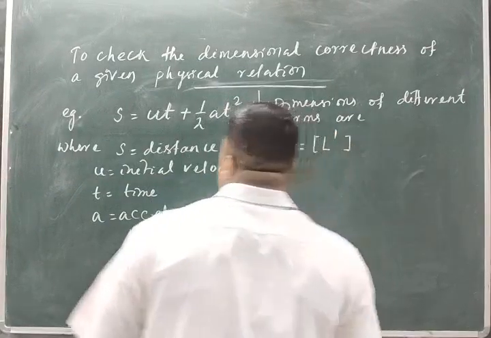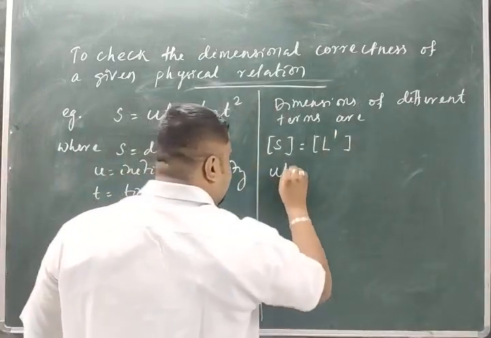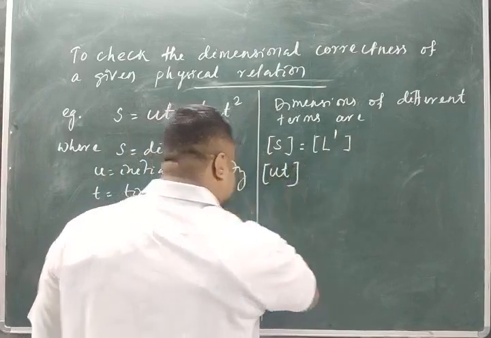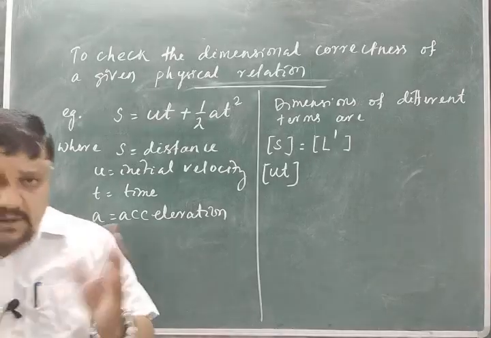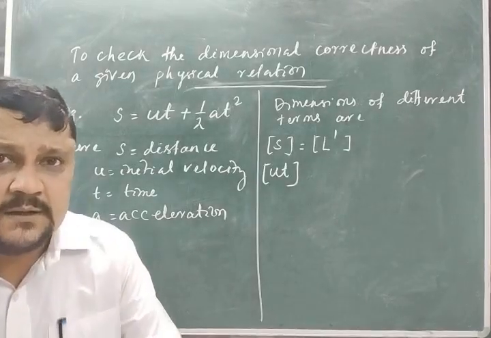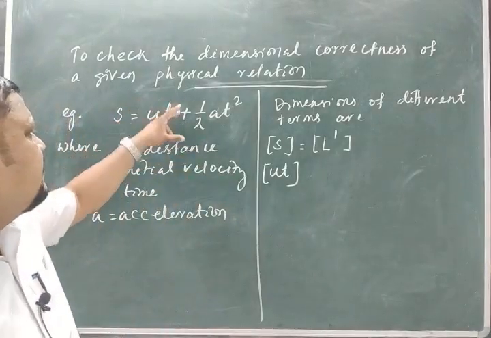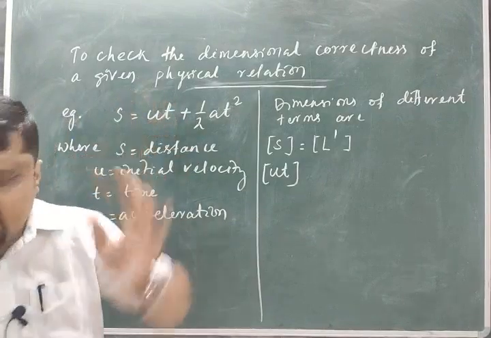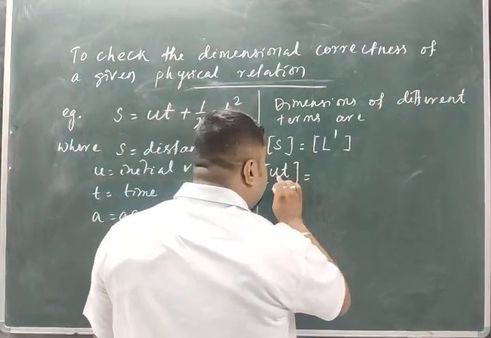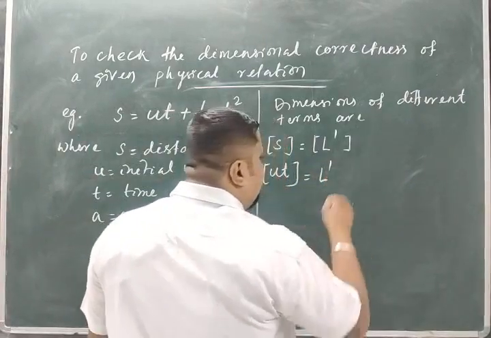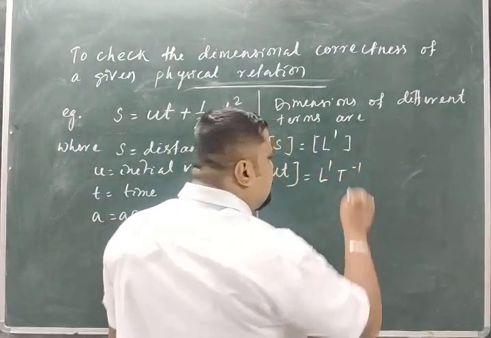This is the dimension. Then I will go for ut. This is one term, not an individual physical quantity. If it is multiplied or divided, or any power is there, then that total is a term. So what is the dimension of u? That is your velocity, L1 t minus 1. Already you know that.